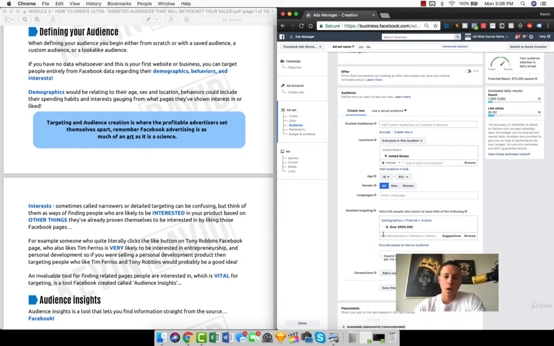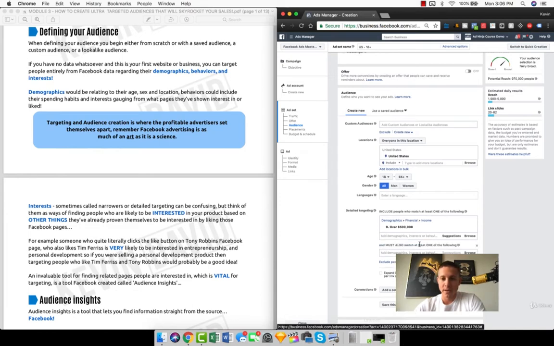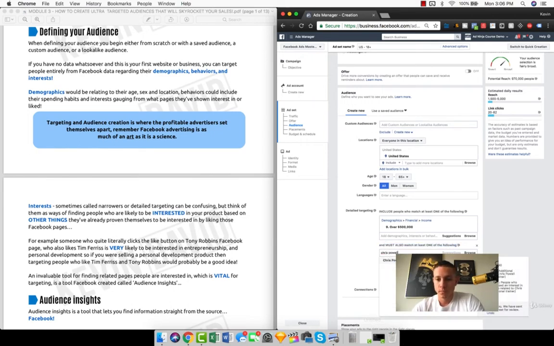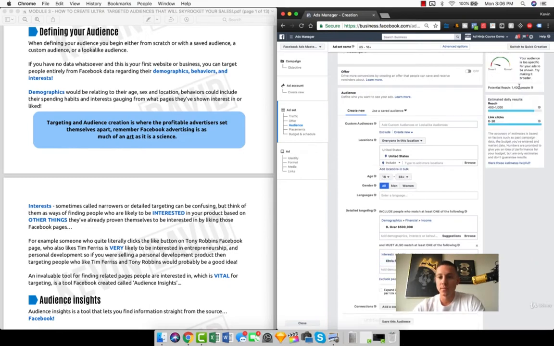Instead of having them be or, we can do and, right? So what we can do is narrow the audience. This says include people who match at least one of the following and must also match at least one of the following. So now if we put Chris Powell, it went from 1.6 million to 1,400, right? Only 1,400 people like Chris Powell and also earn over 500 grand, right? This is an incredibly smaller audience, literally 0.1% or whatever it is. Obviously his audience doesn't generally fall in this income bracket.